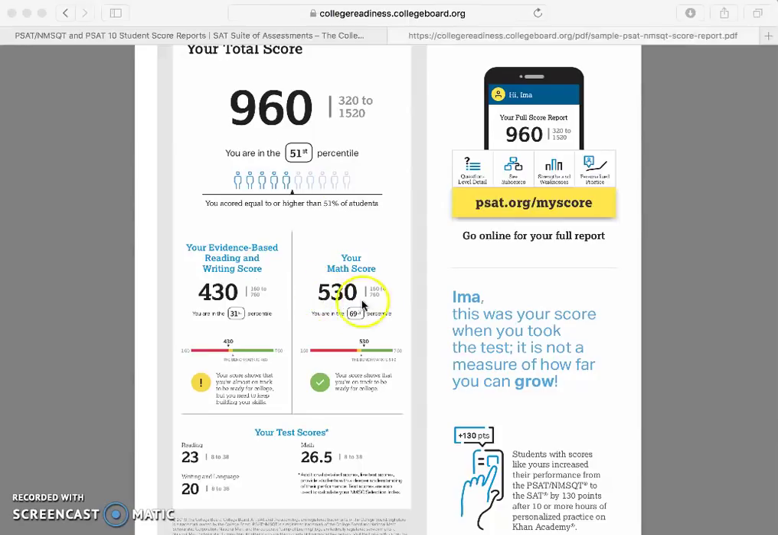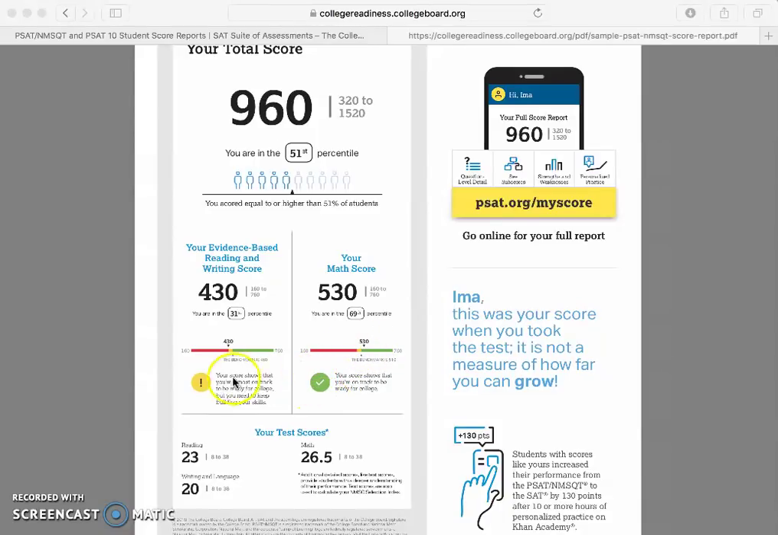Now when you look over at your math score, for Ema, for example, she scored a 530, which is a little bit better. She is at the 69th percentile, so she scored the same or better than 69% of students in the junior class. You can see that benchmark mark right there at 510. She was obviously above that, which then here she is in the green because she's above that benchmark. It shows here your score shows that you're on track to be ready for college.